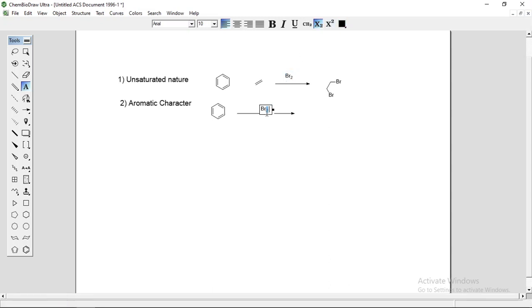But this benzene, although it is unsaturated, when you react it with Br2 or HCl or HBr, there is no reaction, because benzene does not want to lose its aromaticity.